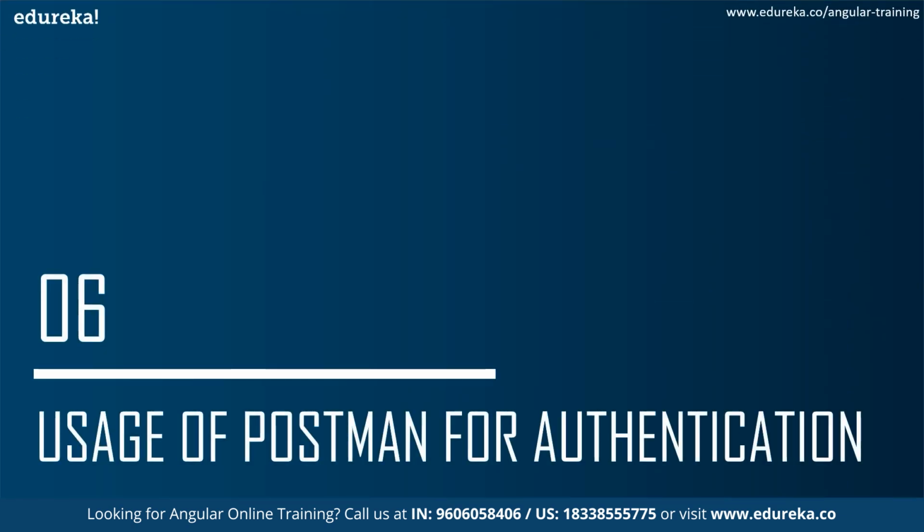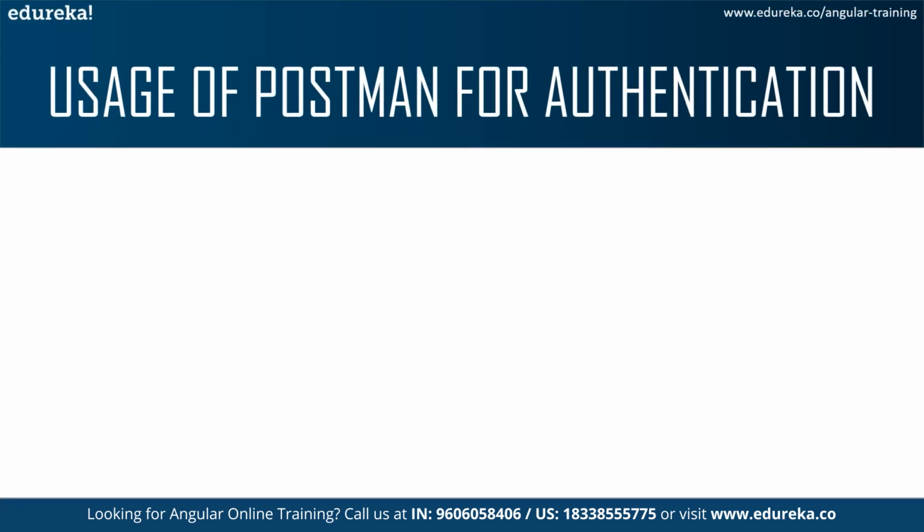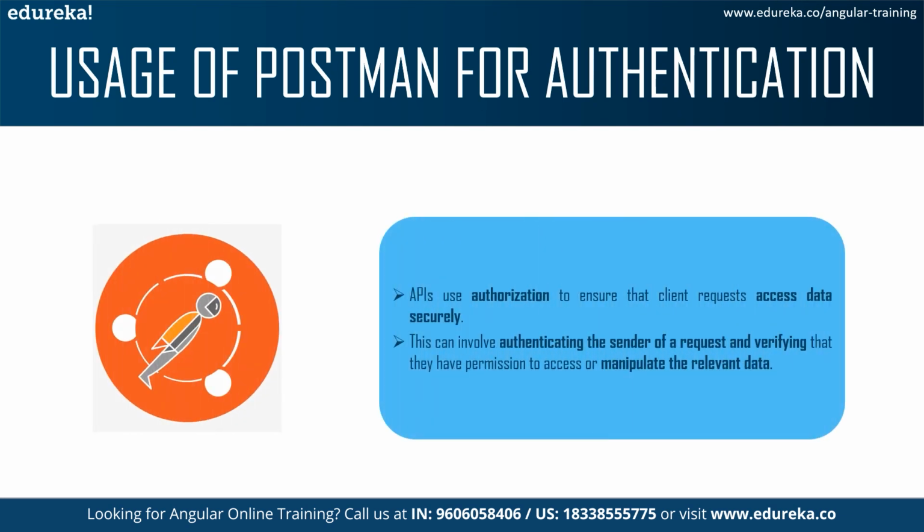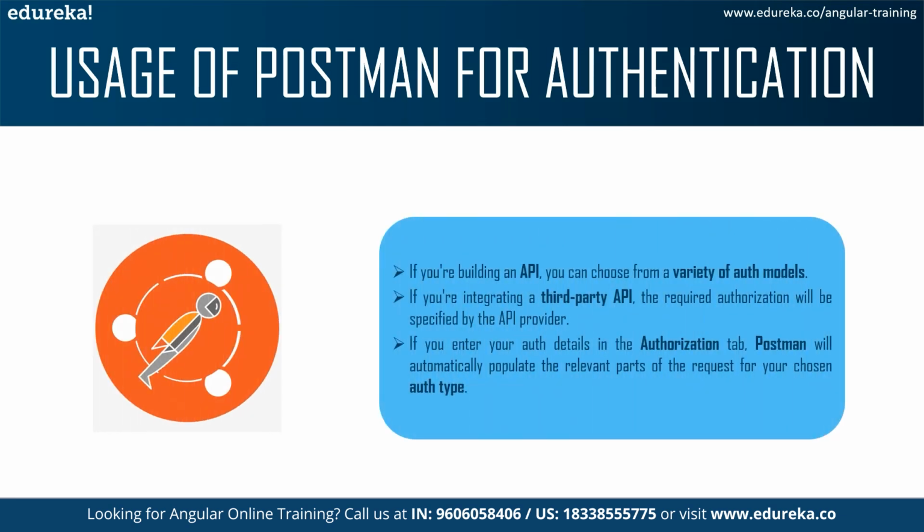Now we'll also be using Postman for our authentication. Why do we do this? Because in order to make sure that our application is authenticated, the client needs to access the data securely. We need to authenticate the sender of the request and verify the permission in order to access or manipulate the relevant data. For this, we use a tool known as Postman. Postman is the tool used to verify any kind of API. You can pass a GET request or POST request in Postman. We'll see that in our Postman section.